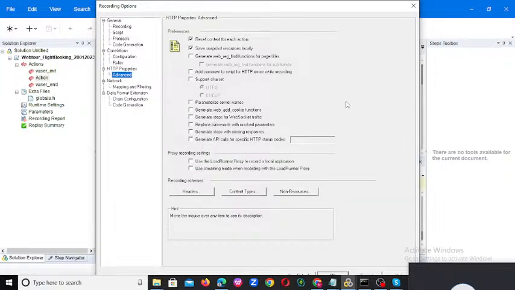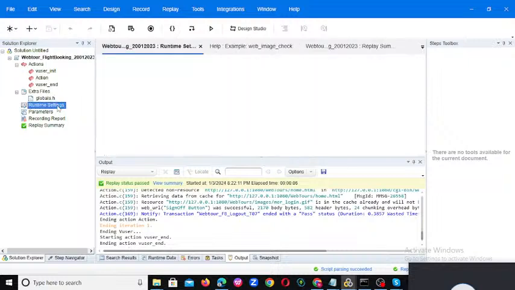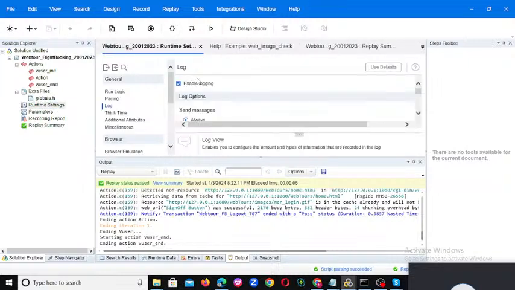Here we have the functions. You can enable web break find also, you don't need to do it every time. Similarly, in runtime settings we have the content type, and there we need to enable the web image check also.